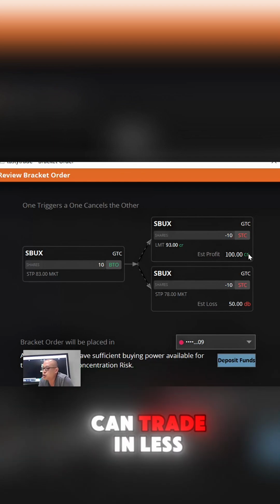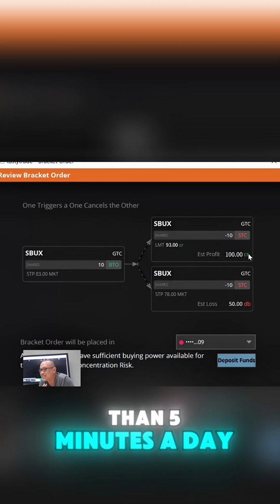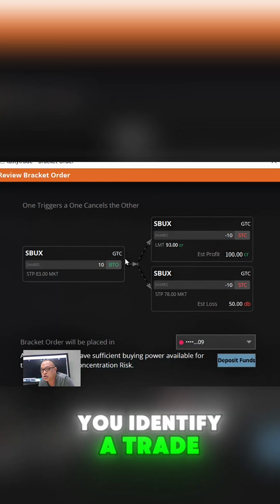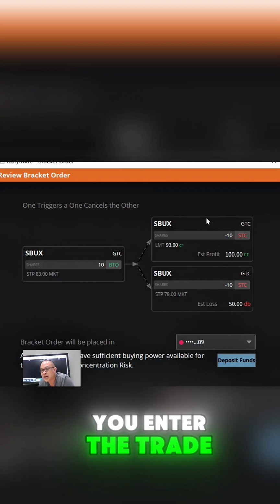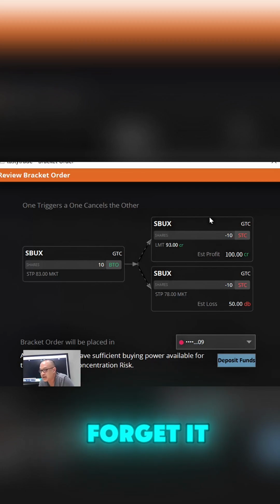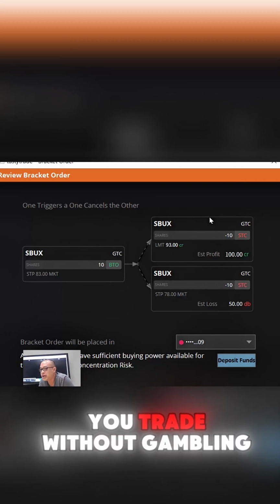This is how you can trade in less than 5 minutes a day. You identify a trade, you enter the trade, and you set it and forget it. And that is how you trade without gambling.